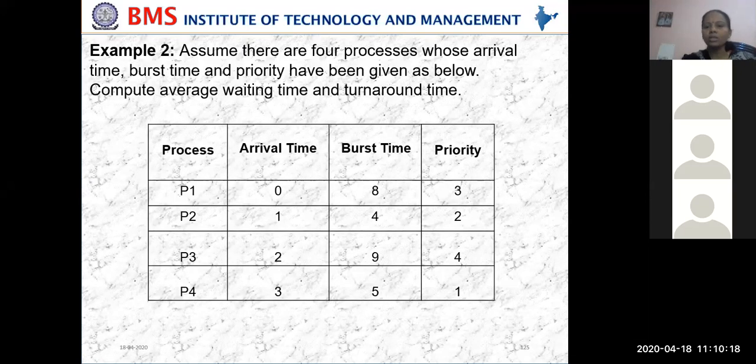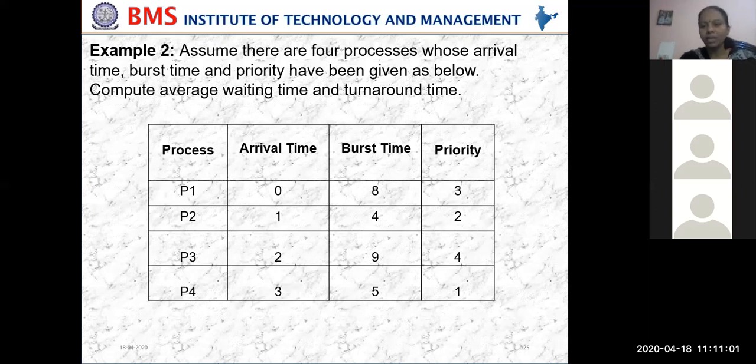So how do you execute this one? We have already done the first two, and priority scheduling too. Let me come back. Which process will you execute first? Which process has the highest priority? P4. Don't get confused with the numbers. P4 is the highest priority. The second one is P2, and next is P3, then the fourth.